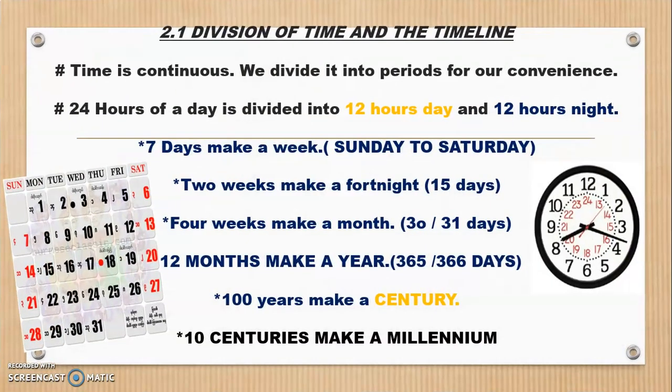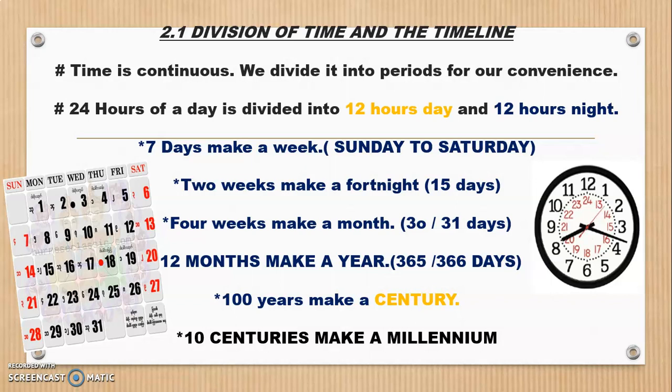Well, now what is division of time and timeline, right? Now there are various methods of understanding or recognizing time. You all are in 5th standard, so many of you must be knowing how to read the time, right? Now it is morning period, so you can say, okay, it is 8 o'clock in the morning. 8 o'clock in the morning can also be seen as 8 a.m. a.m. means ante meridiem, the title which is given to read time in the morning.